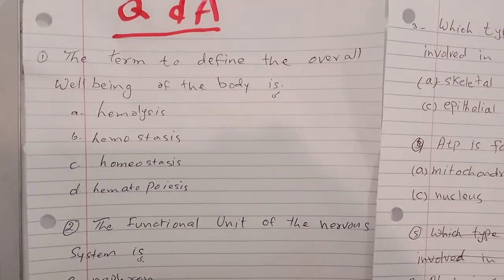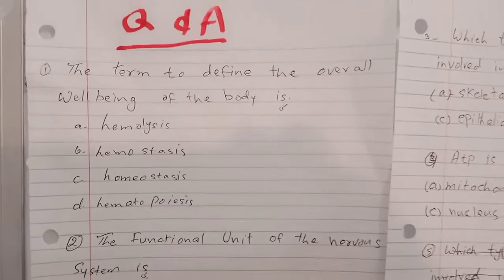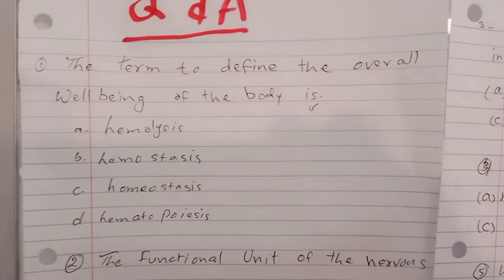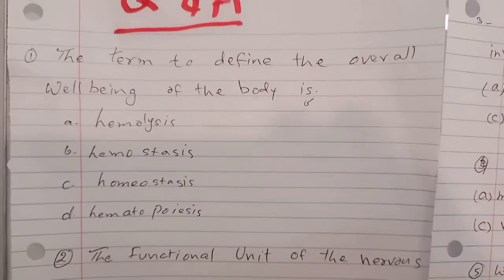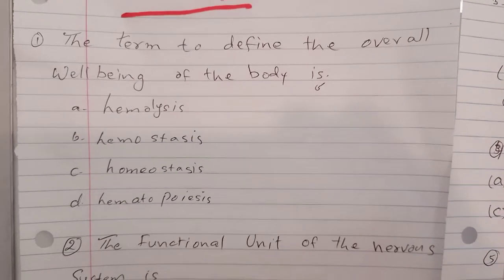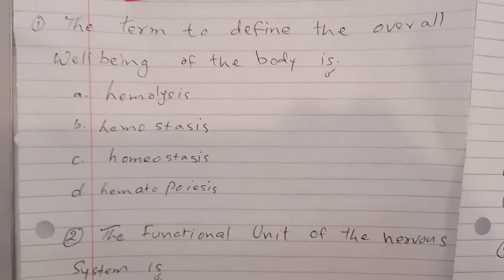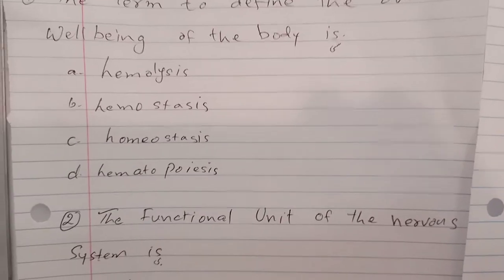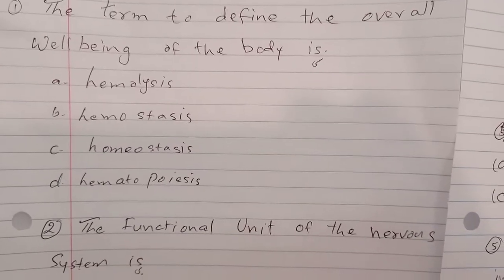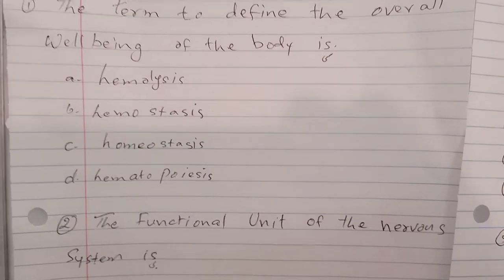Let us start the question and answers. They are important questions regarding the state examination. The term to define the overall well-being of the body. Options are hemolysis, hemostasis, homeostasis, and hematopoiesis. The answer is homeostasis, and I will explain everything.